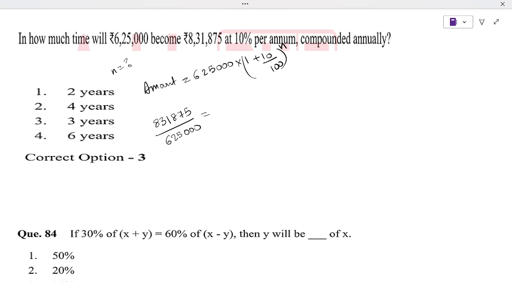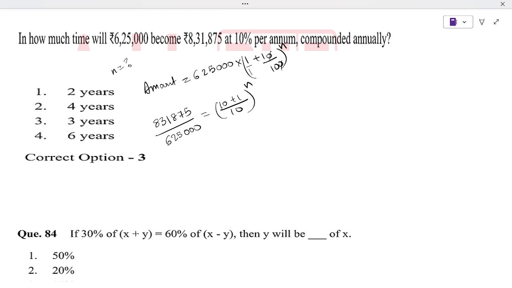625000 is equal to, the zeros cancel. Here the LCM is 10, so 1 plus 1 by 10: 10 times 1 is 10, plus 1, this to the power n. Now we can cut by 5. Is this divisible by 625000?